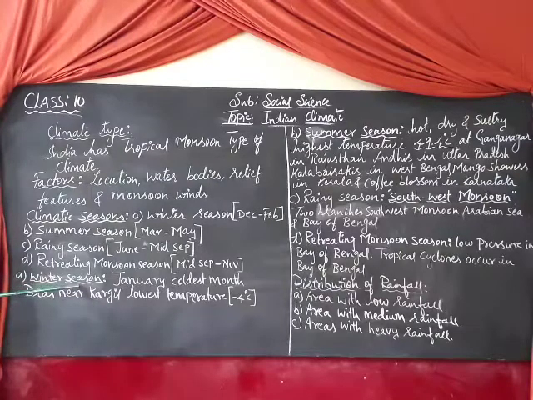Number 1 is the winter season. During this season, the rays of the sun fall on the southern hemisphere, and India gets oblique rays of the sun, so the temperature of India is very low, with clear sky, no rainfall. The hilly areas of Kashmir and Himachal Pradesh record the lowest temperature, and geographers regard January as the coldest month.